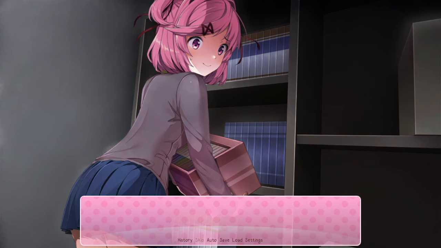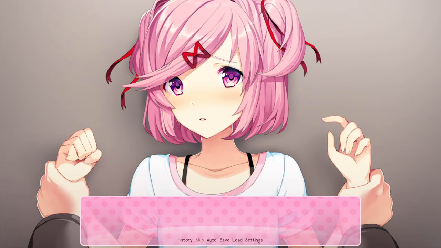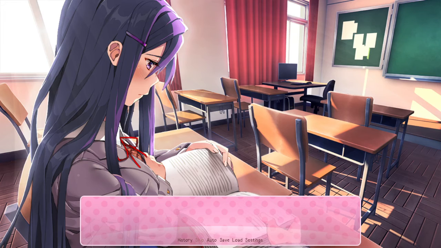And CG2. Getting the books in the closet. Such classic, memorable scenes. CG3. Still unnerving. Yuri CG1. I wonder why they chose this order.